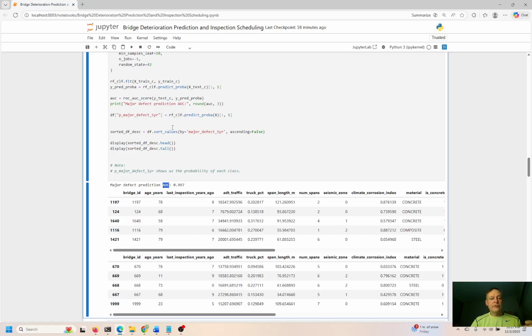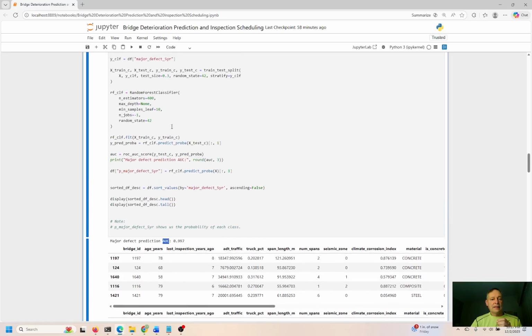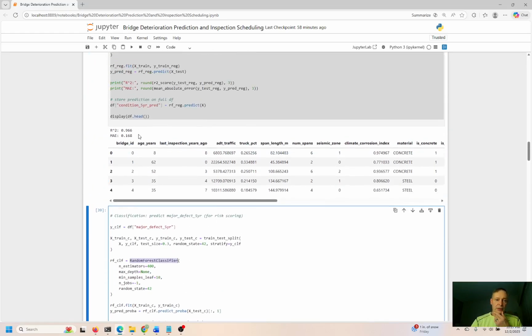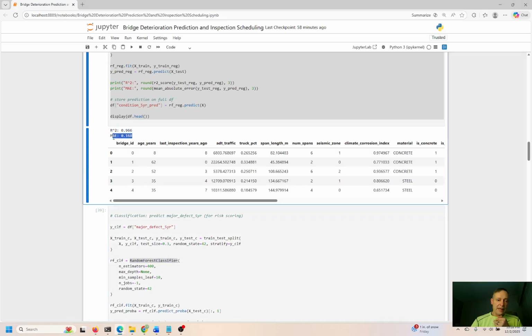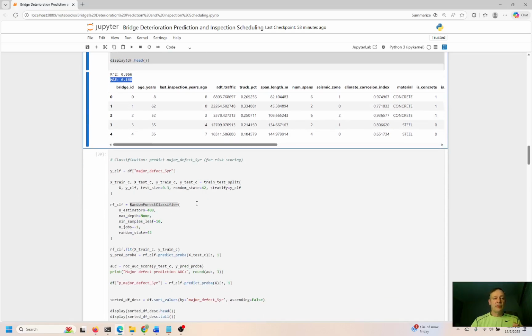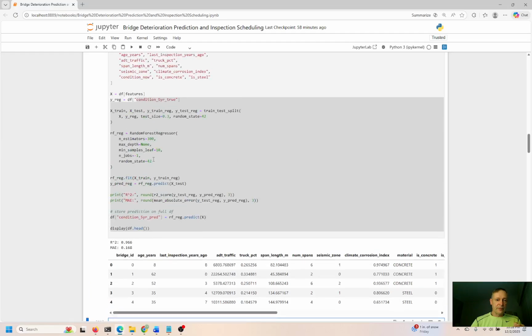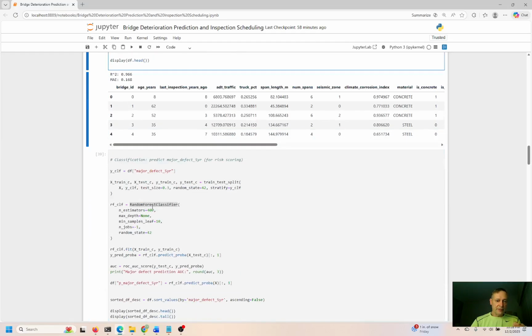So this is making a prediction on, let me see where this is. This is a classifier. So we're actually running 2 types of models right here. The RandomForestRegressor, which is giving us an R squared and MAE, mean average error. So pretty high in terms of its predictive capabilities. Here, this is a classifier. Remember, before we were using RandomForestRegressor, now we're using a classifier.